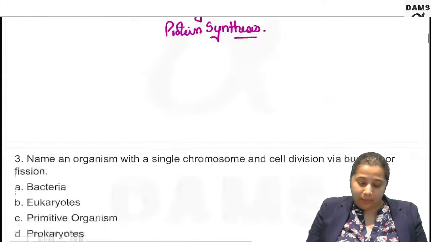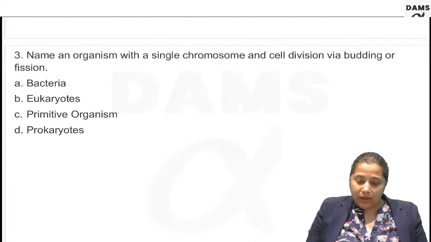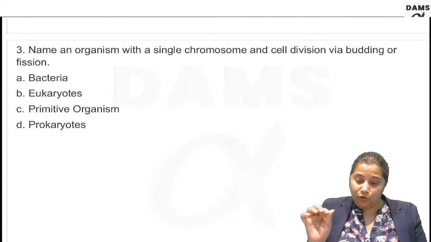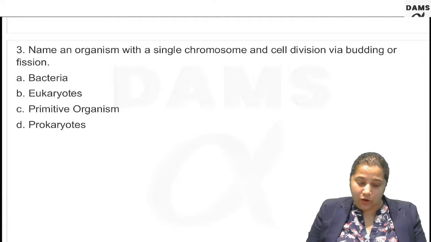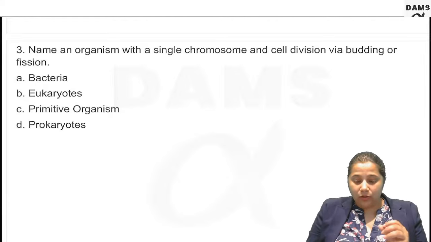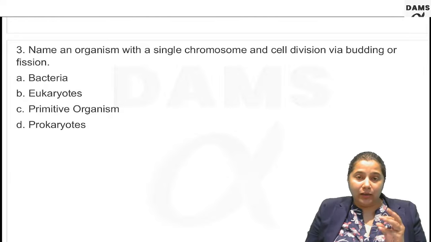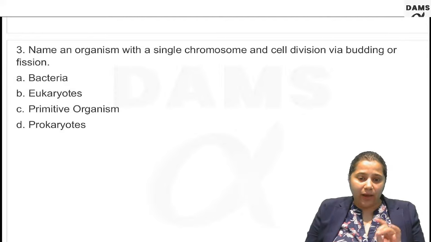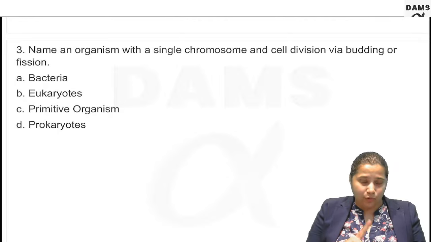Now, question number 3. Name an organism with a single chromosome and cell division via budding or fission. Usually it is discussed only for prokaryotes. The prokaryotic cells are the organisms which have a single chromosome.